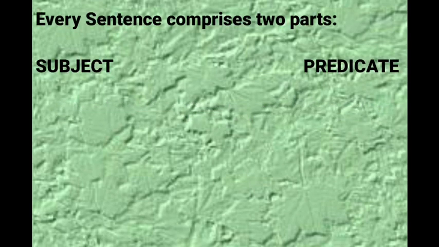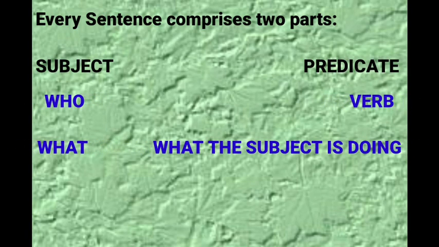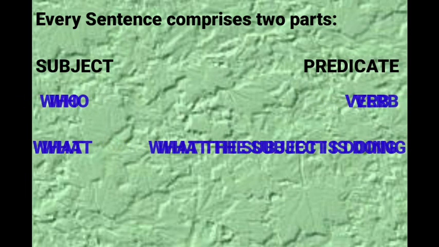Every sentence has two parts, subject and predicate. How will we understand what is subject and what is predicate? The easiest way is, the subject gives the answer to these two questions, who or what, and the predicate contains the verb as well as what the subject is doing. This is the easiest way to understand what is subject and what is predicate. Let us understand better with the help of some examples.